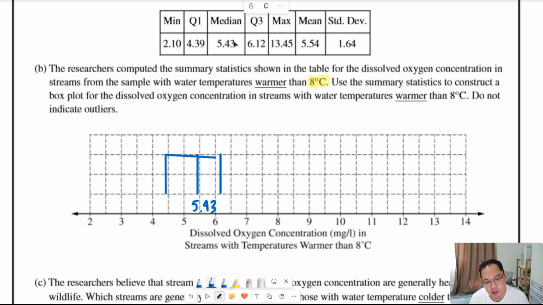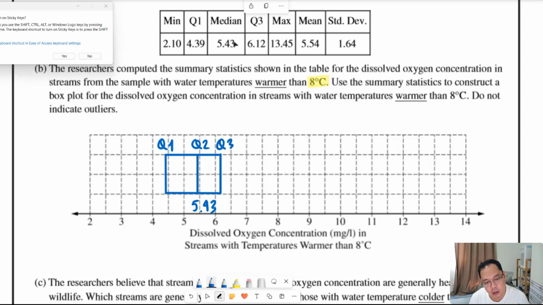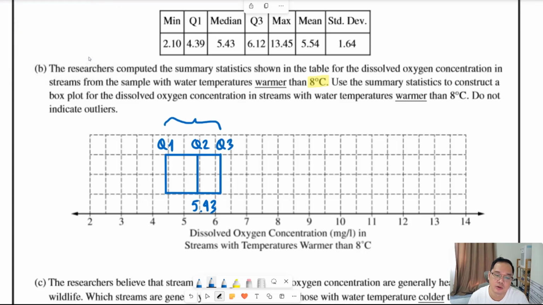So this is the first box that we have. Q2 here, Q1 here, Q3 here. And 50% of the data is in this range from the lower quartile to the upper quartile. For example, if we have 100 samples, then 50 samples among those 100 samples will be in the range from the lower quartile to the upper quartile.